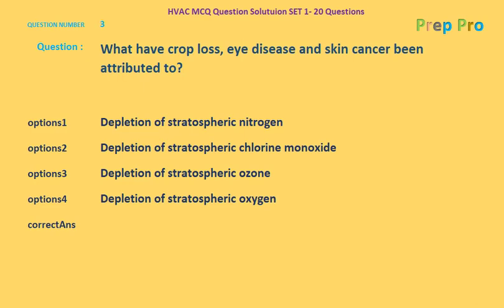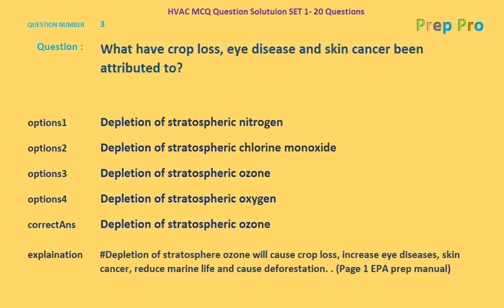So which is the correct answer? It should be the depletion of stratospheric ozone. Yes, that is the correct answer. And going forward to the explanation, depletion of stratosphere ozone will cause crop loss, increase eye diseases, skin cancer, reduce marine life, and cause deforestation. Page number 1, EPA Prep Manual.